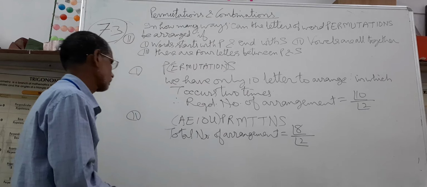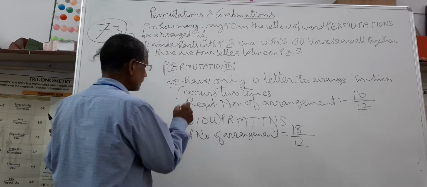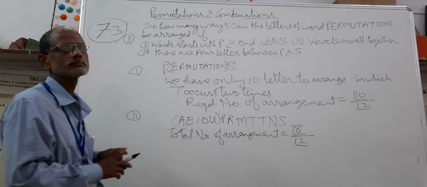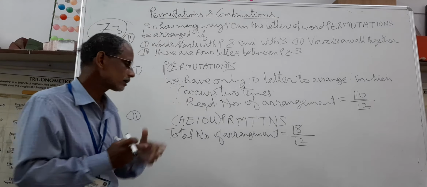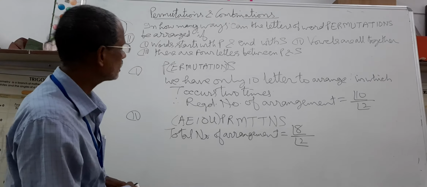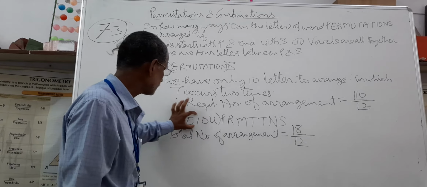But it is given that all vowels occur together, but it is not given that these occur in same manner.